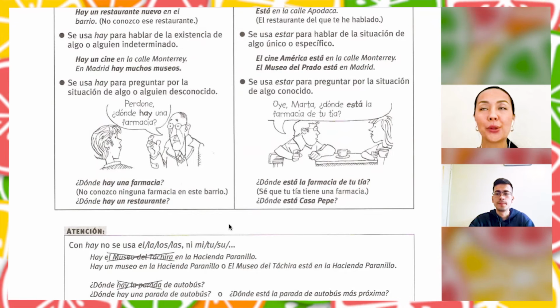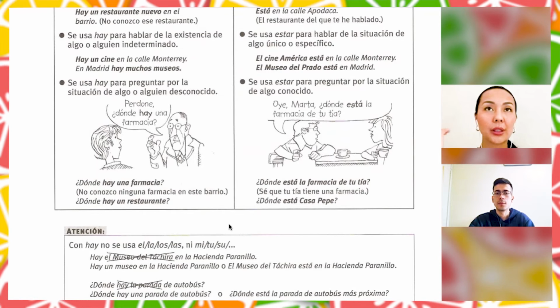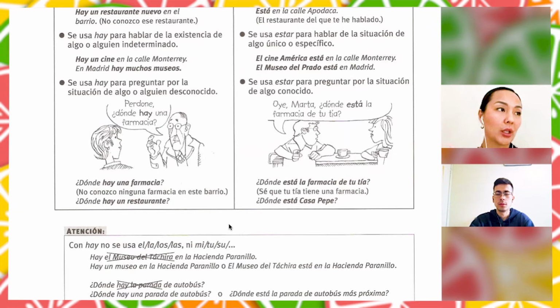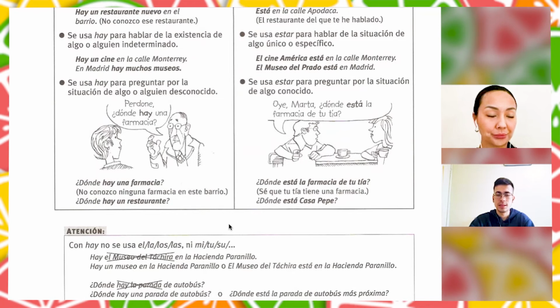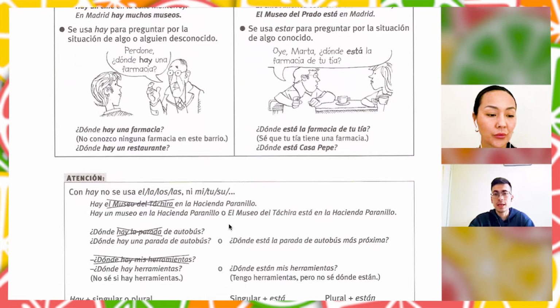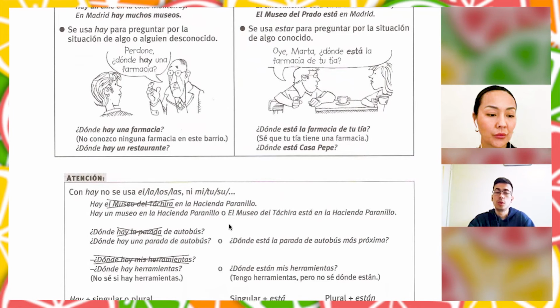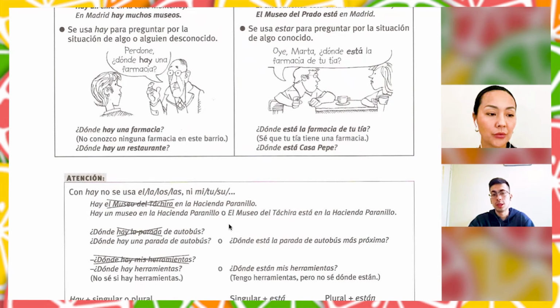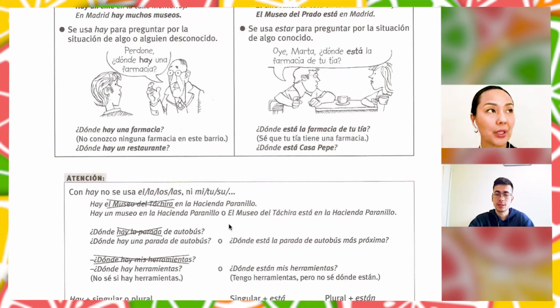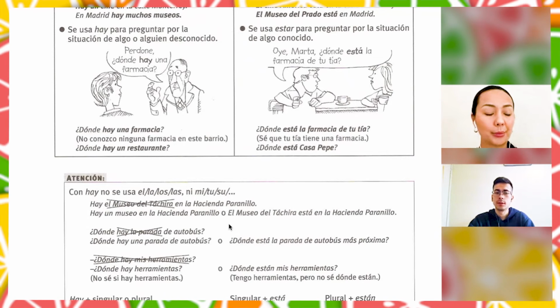Yeah, because if we say whose thing or whose anything, it means that we know what we're talking about. Yes, exactly. So we will not use them. Instead, we will use un, una, unos, unas, right? In English, it's some.